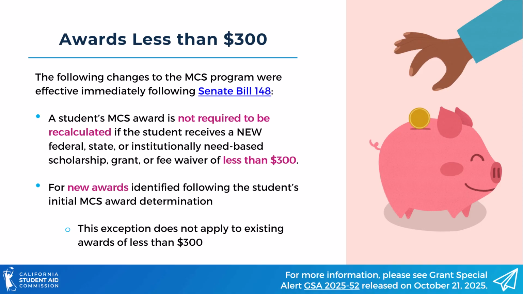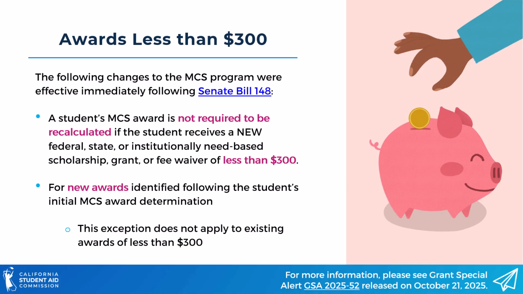This exception applies specifically to new federal, state, or institutionally need-based scholarships, grants, or fee waivers of less than $300. This is not a one-time exception. Schools may exclude multiple awards of less than $300 from subsequent corrections after the initial MCS award is determined. However, the award must meet the guidelines listed on this page.